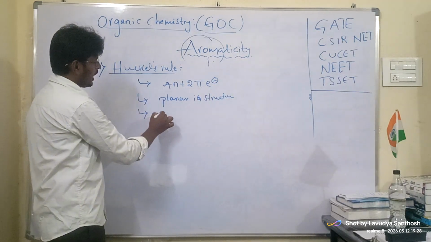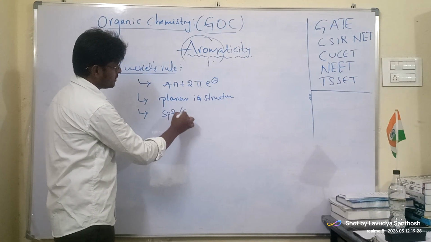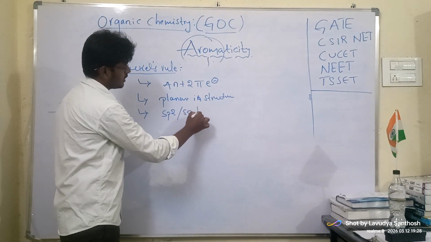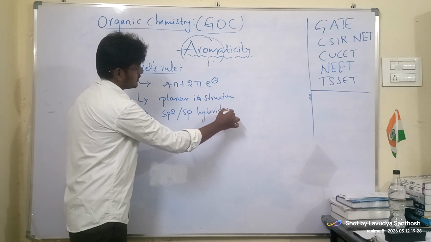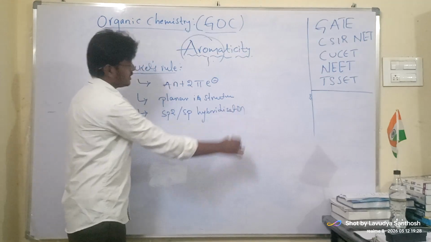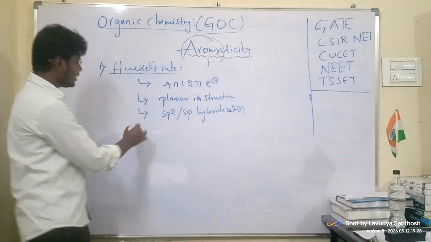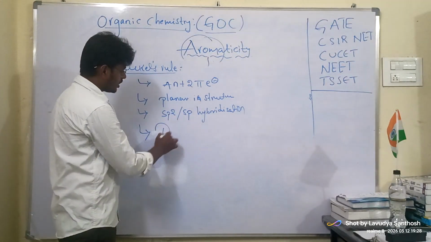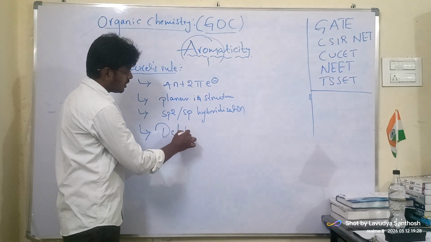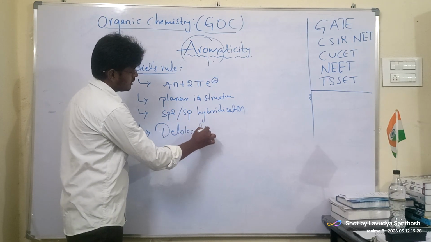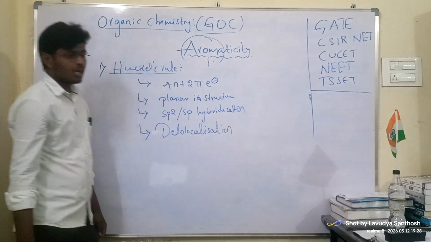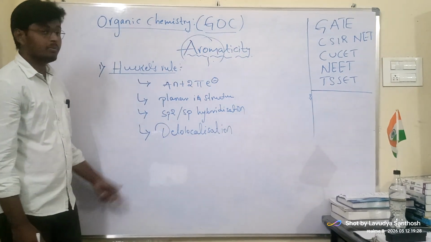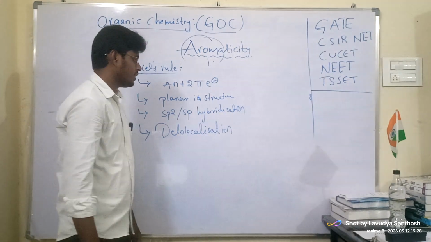It should have sp2 or sp hybridization. There should be delocalization, that is, delocalized pi electrons.